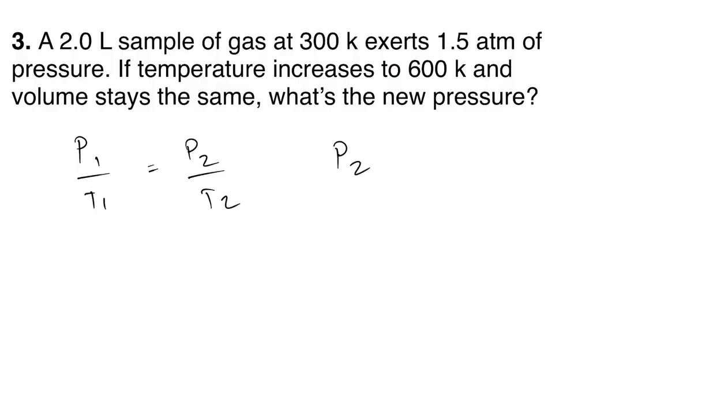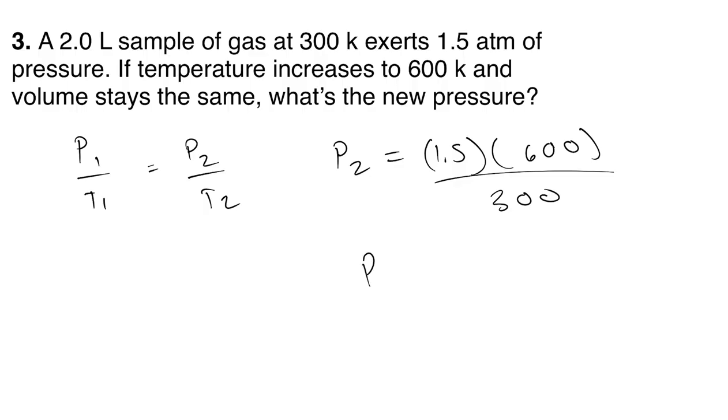So P2 is going to be equal to 1.5 times 600 over 300, which is going to give us a final pressure of 3.0 atmospheres.